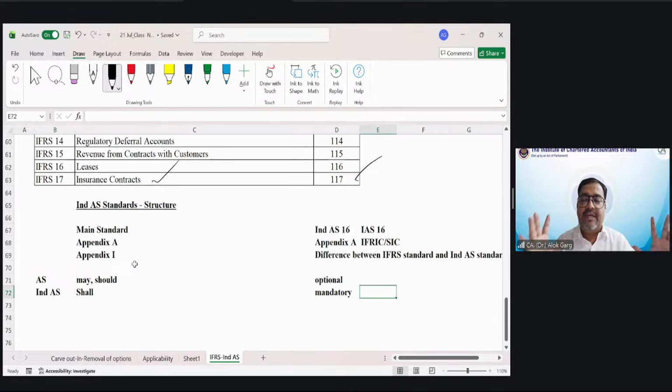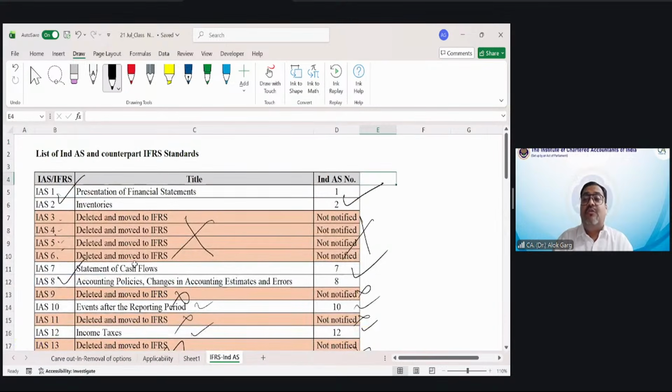So my dear friends, I hope you guys have understood how these Ind AS standards have been drafted, how the numbers have been taken, how the series has been introduced. So now you must have understood the Ind AS and IFRS series of standards. Yes, total 39 standards. Okay.